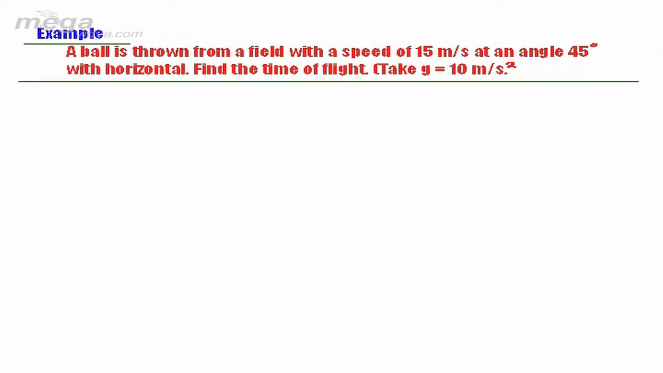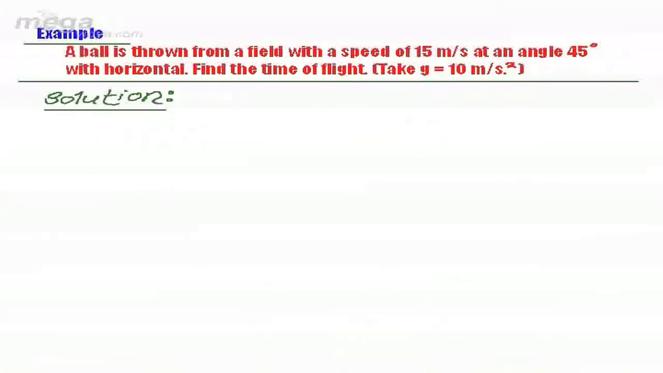So we are talking about an example in which a ball is thrown from a field with a speed of 15 meter per second at an angle of 45 degree with horizontal. Find the time of flight.